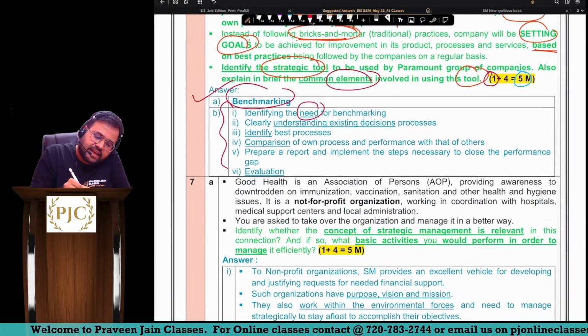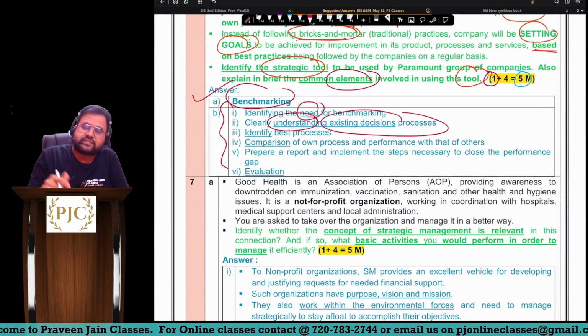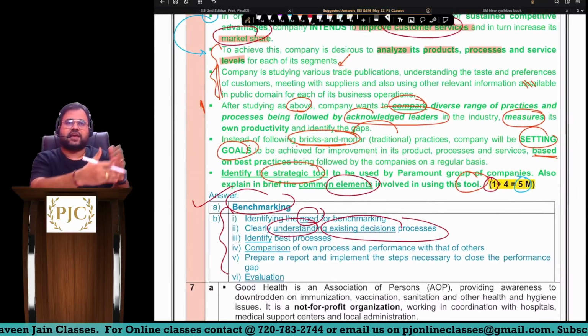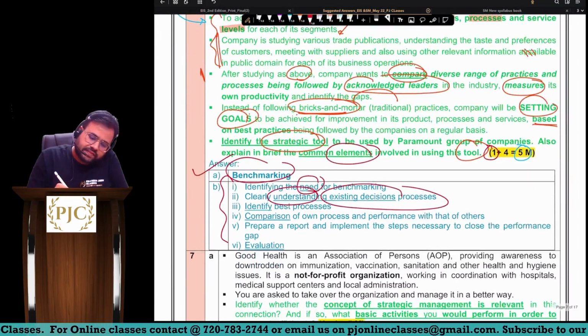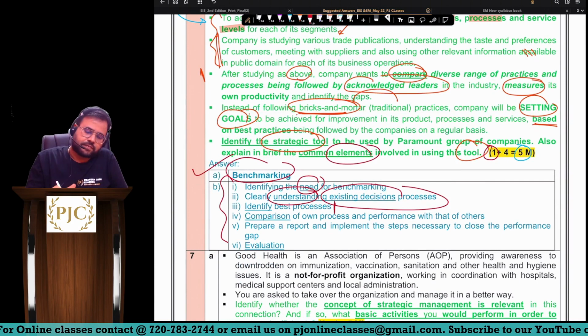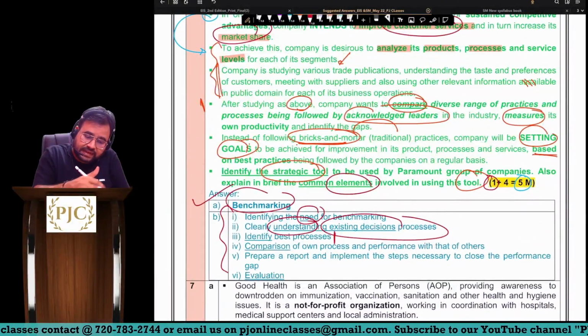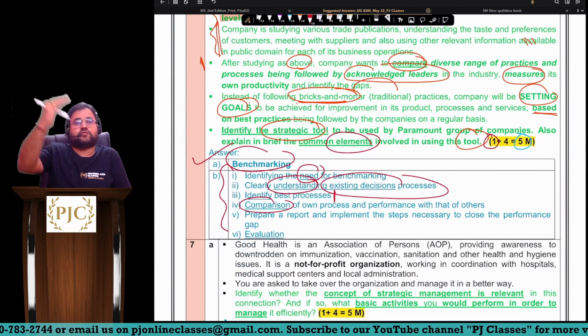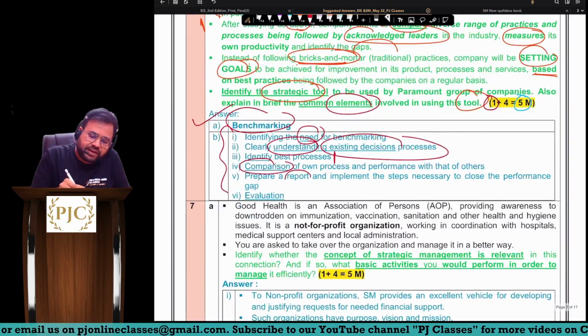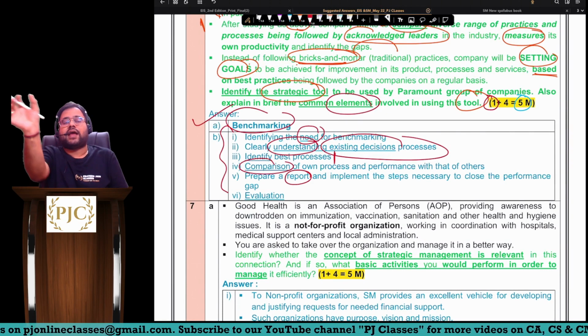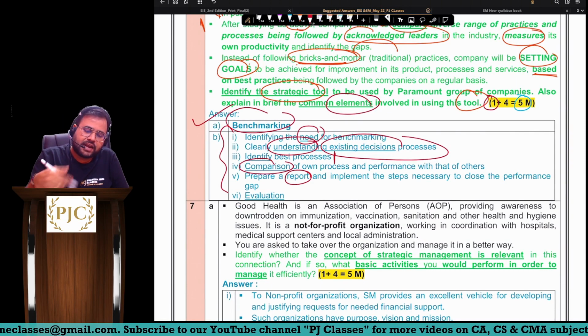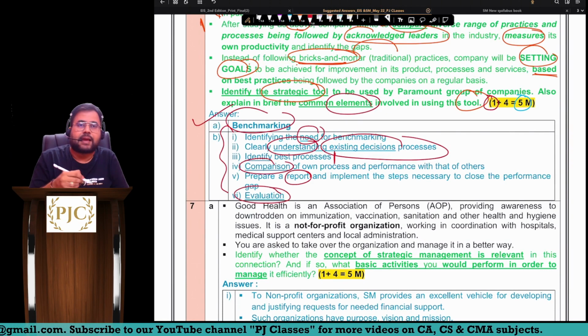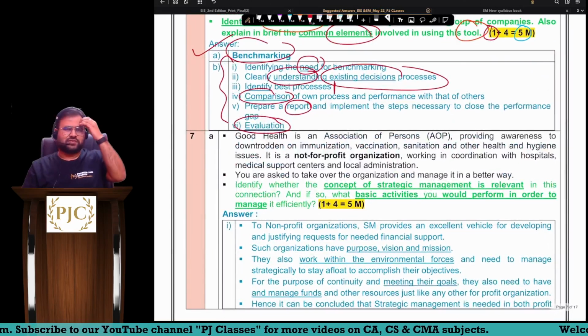Next, sir, clearly understand existing decision processes. So what are the existing processes, sir? So first you try to understand, then identify the best processes, sir. So here it is said that company has identified, sir. Then fourth, compare your process with the best, sir. Then you will find out gap. So prepare a report and identify the gap. And now you try to take corrective actions to fill that gap. That is evaluation. Okay. So simple answer it was.